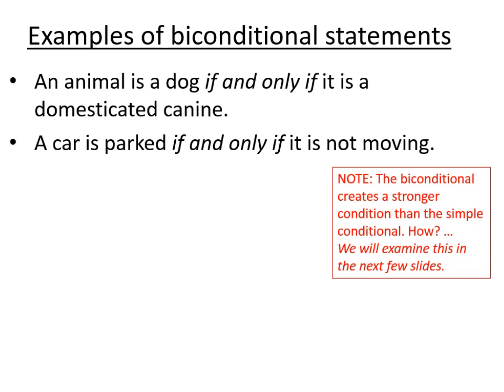So that is a fairly clear example. The second one: a car is parked if and only if it is not moving. Here we need to be a little more careful, and it just shows one of the ways that logic is examined or analyzed. Let's reverse that. A car is not moving if and only if it is parked.